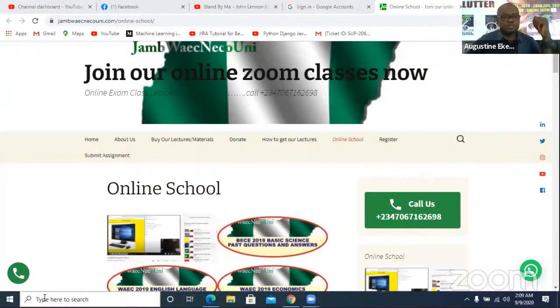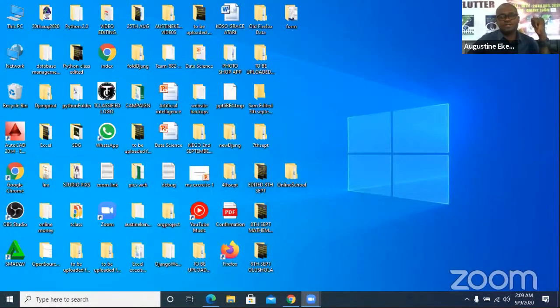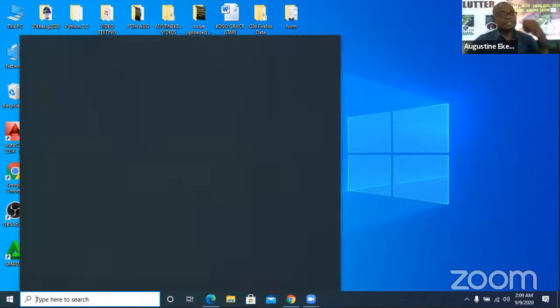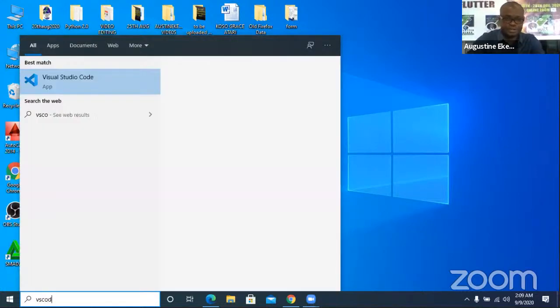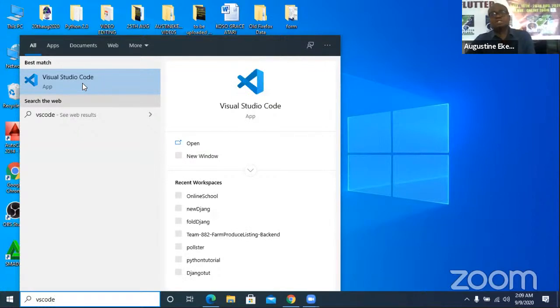So I'm going to open up my VS Code. You remember yesterday what we did first was that we created a folder, online school. So this is my folder online school. So I'm going to open this folder in VS Code. To do this, if you're using Windows 10, get to your search and just type in VS Code. And you see your VS Code application. Click on it and allow it to open.